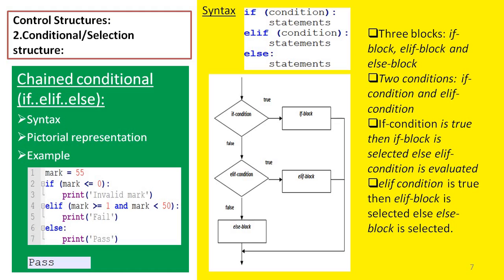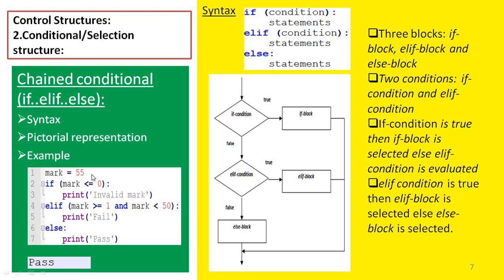For example, in this program, we have 7 lines of code. In the first line, the variable mark is initialized with value 55. Then in the second line, we have the if condition. In the third line, we have the if block. Fourth line, we have the elif condition. The fifth line, we have the elif block. Sixth line, we have the else keyword. The seventh line, we have the else block.